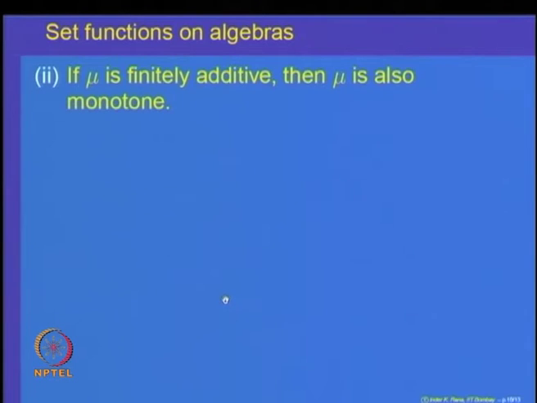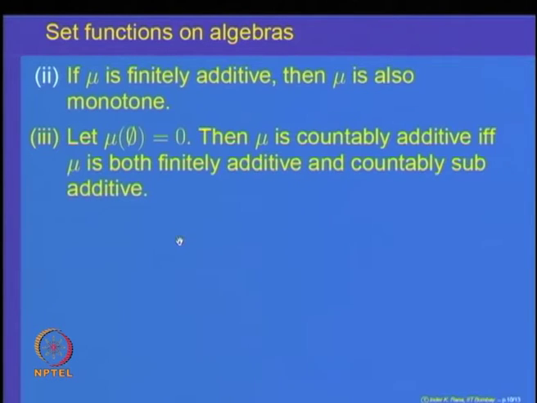And let us show that mu is monotone, which we have already shown. So, let us look at the next property, a very important thing: the characterization of countable additiveness of the set function. Suppose mu of phi is equal to 0, then we want to claim that mu is countably additive if and only if mu is both finitely additive and countably subadditive.